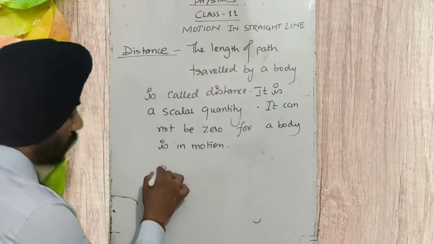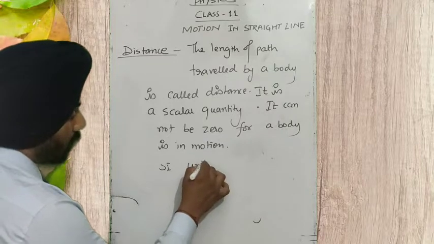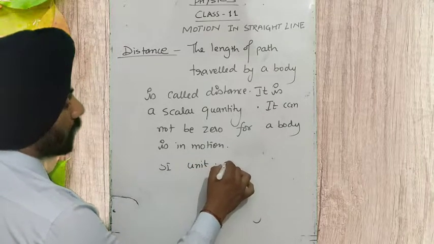And what is the SI unit of distance? The SI unit of distance is meter.